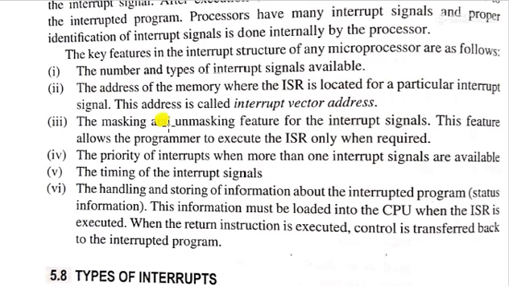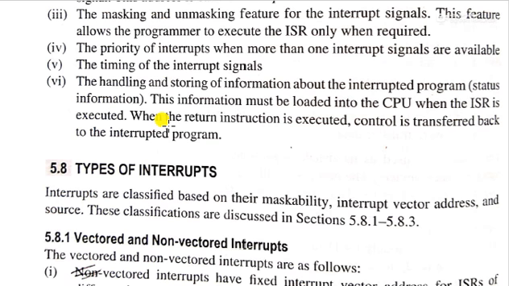I'm describing that step by step. The types of interrupt means the category of interrupt according to its operation, its maskable or non-maskable properties, its vector address or non-vector address properties.